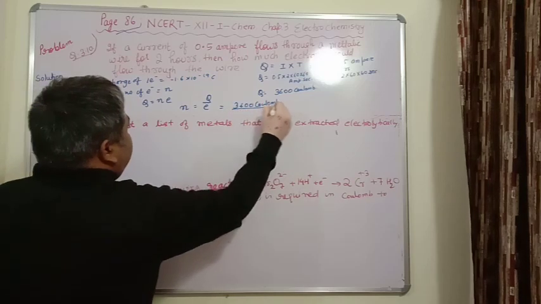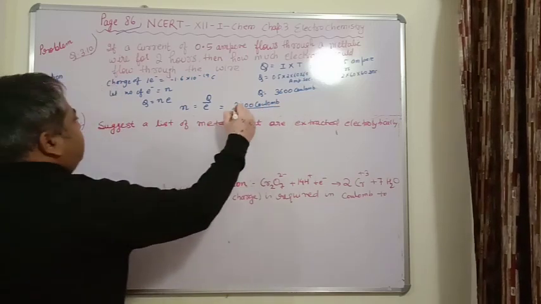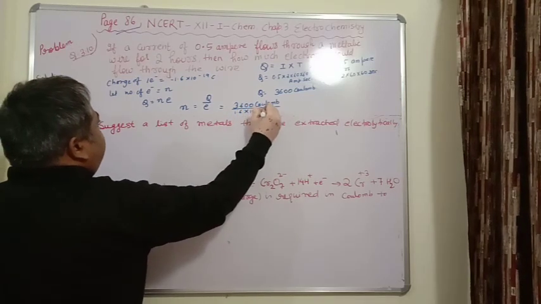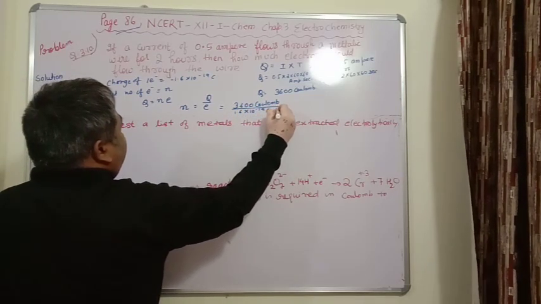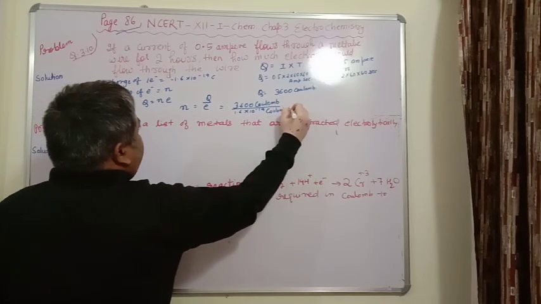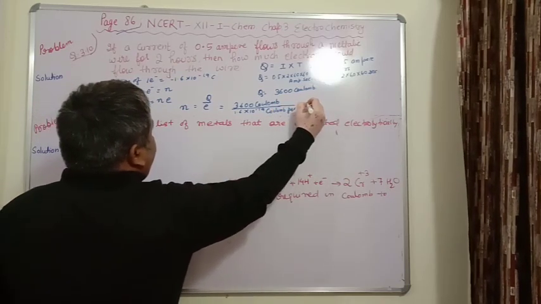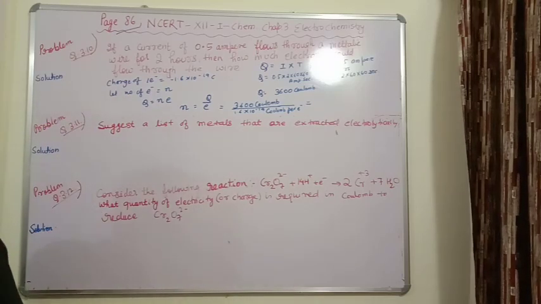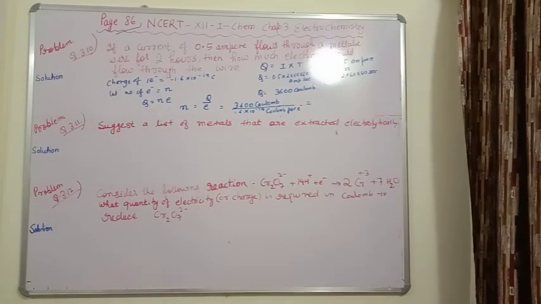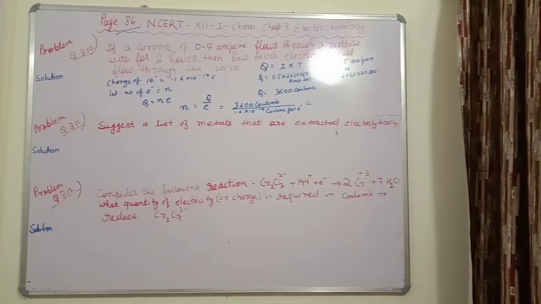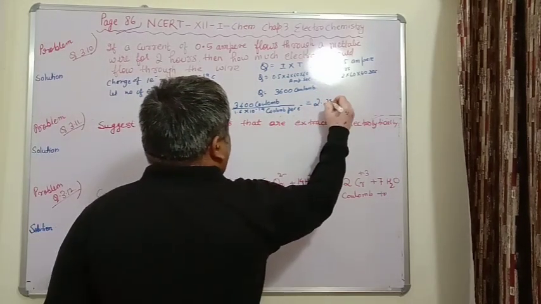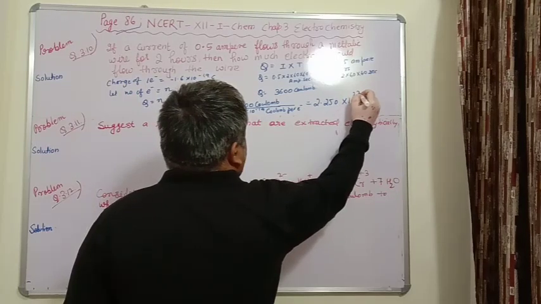divided by 1.6 into 10 to the power minus 19 coulomb per electron. So the number of electrons, if we calculate this, will come out to be 2.250 into 10 to the power 22 electrons.